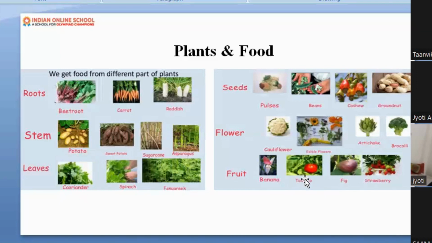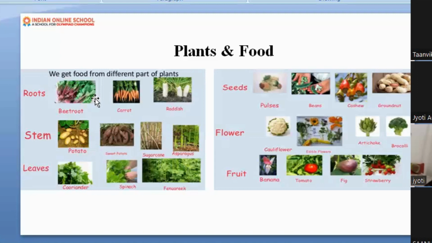Perfect answer. But do you know that tomato is a fruit as well as a vegetable? There was a conflict among the Britishers about this topic, whether tomato is a fruit or a vegetable. But as you had given a perfect answer, that tomato is a fruit. Why? Because it has seeds inside. So as per practical approach, it is a fruit. But later on, they said, no, it's a vegetable also.